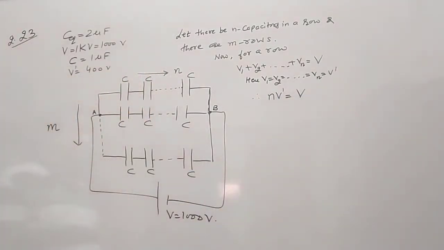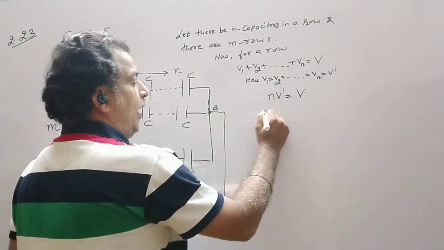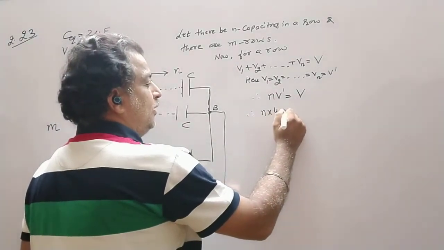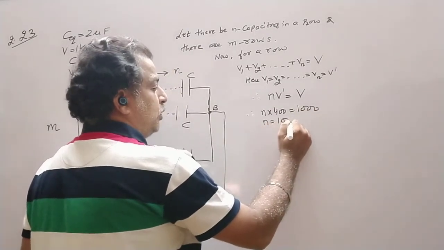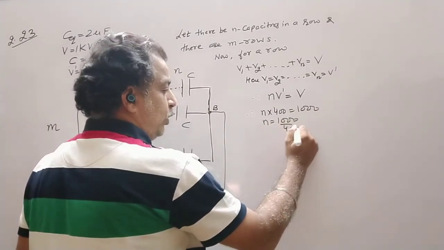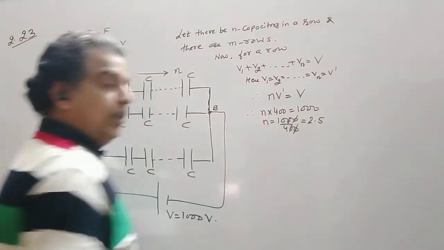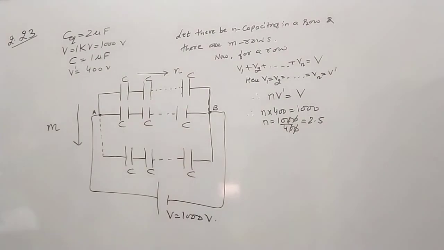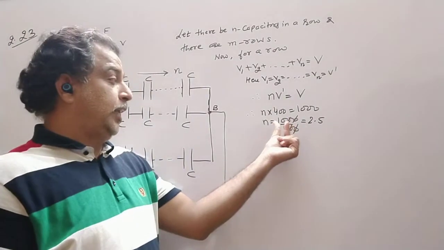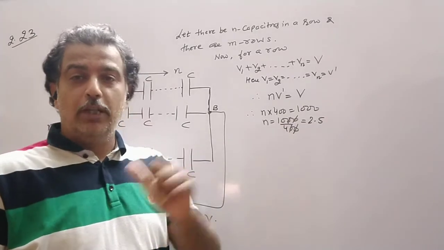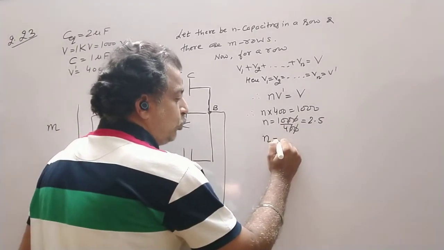So I can easily find out the number of capacitors in a row. Therefore n into 400 is equal to 1000, and therefore n is equal to 1000 divided by 400. So it comes out to be 2.5. Now the number of capacitors cannot be a fraction. This is the fraction 10 by 4. We need a whole number. So we assume n equal to 3.